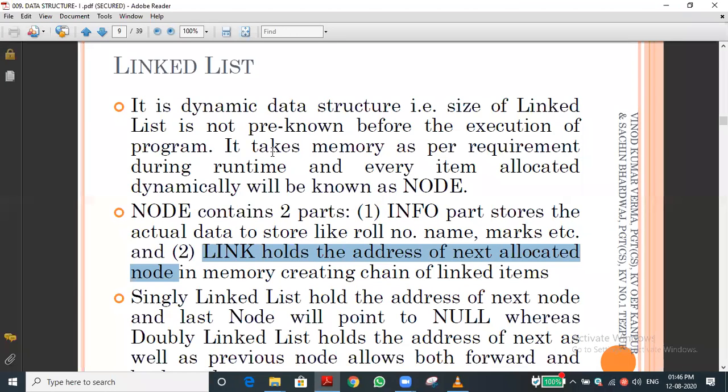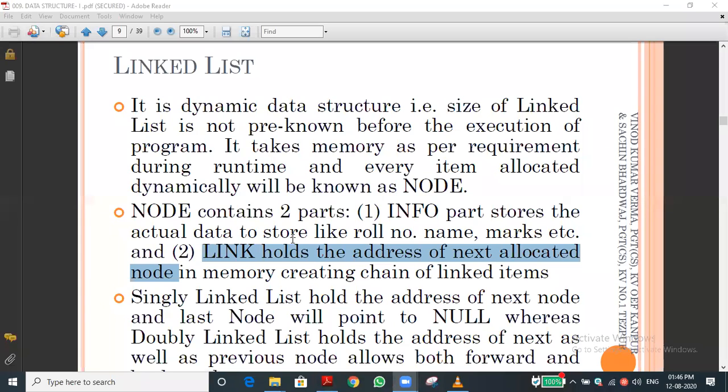The node. The link stores what, sir? It will store the next address. For example, one is 1 or 2, 104, whatever it may be.